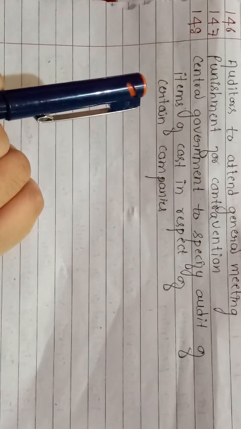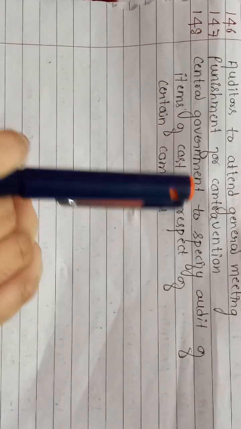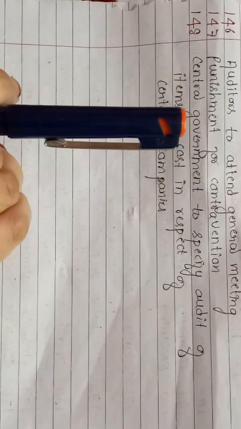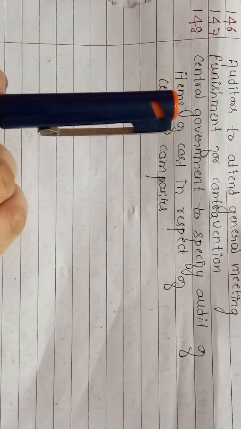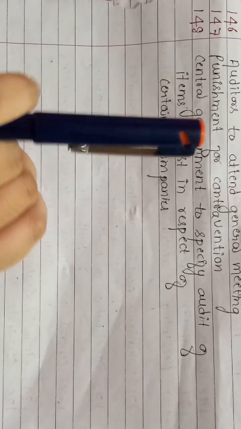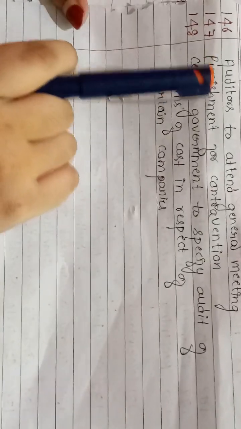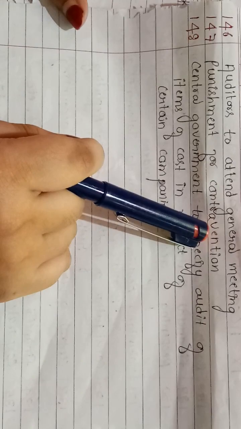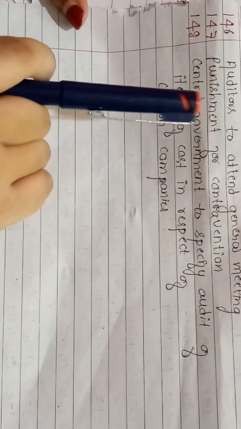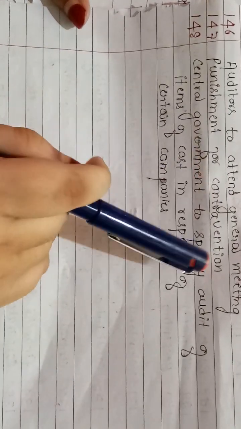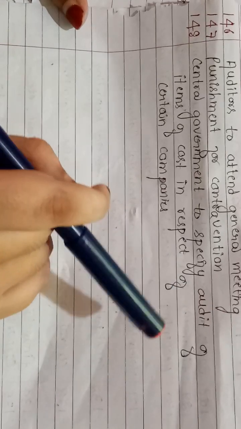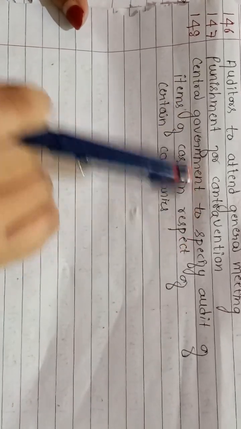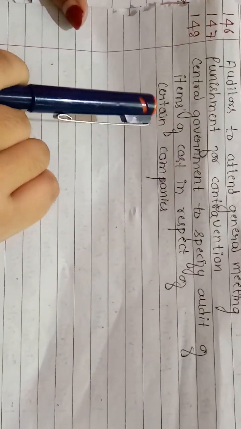145: why is the auditor appointed? To sign the audit report. So it is 145 which gives the auditor the right to sign the report. 146, auditor can attend the general meeting. 147, punishment for contravention. 148, at last, the central government will specify the audit of items of cost in respect of certain companies.